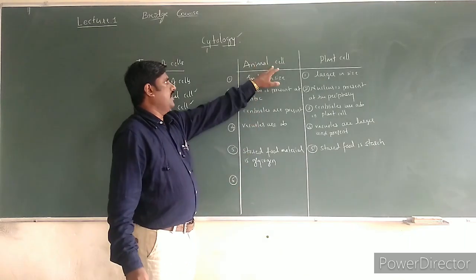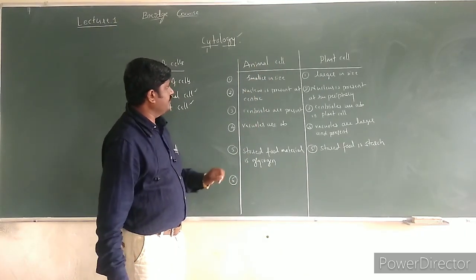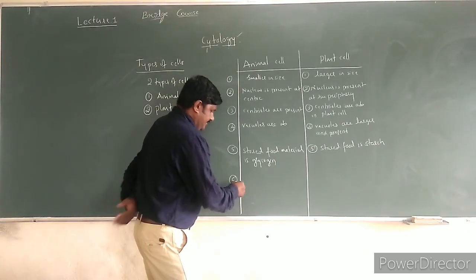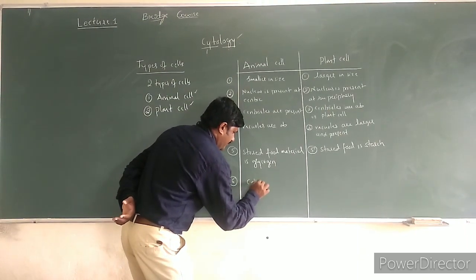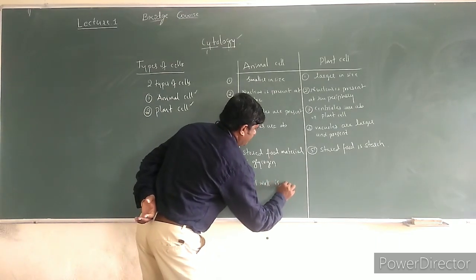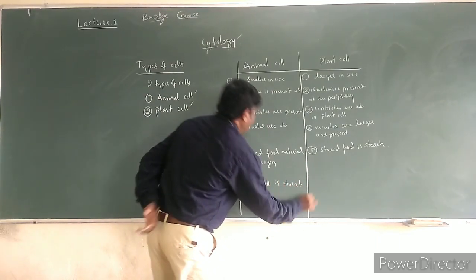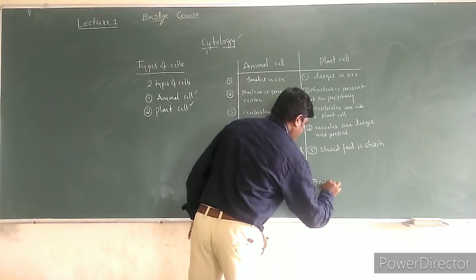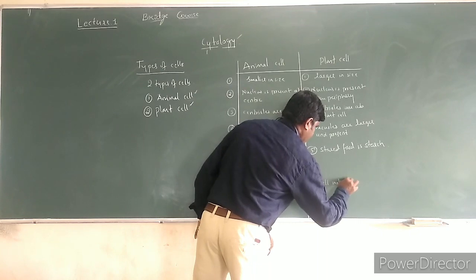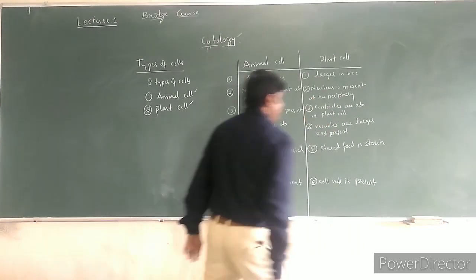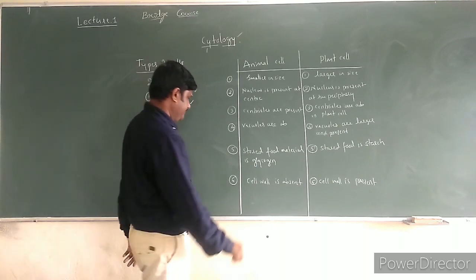And sixth one, cell wall is absent in animal cell, but cell wall is present in plants.